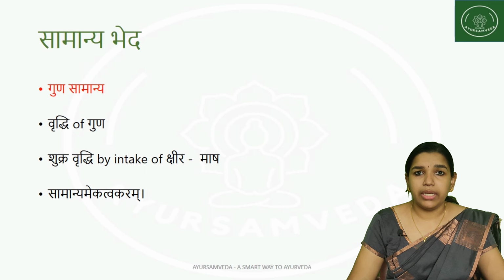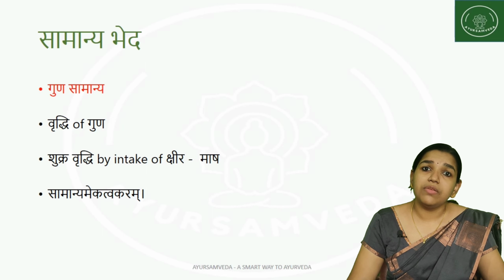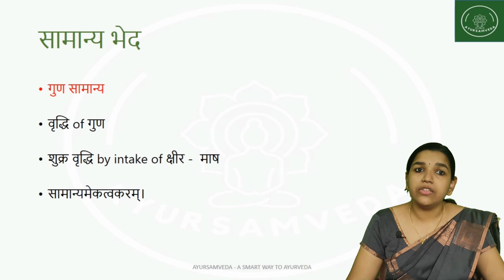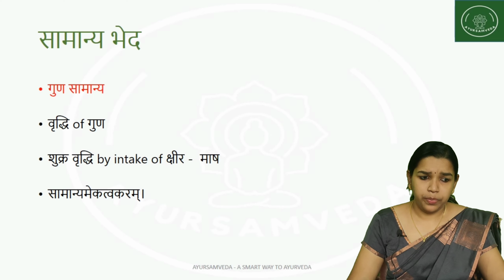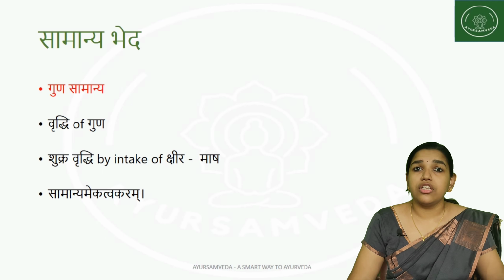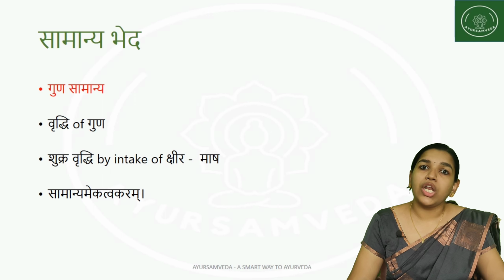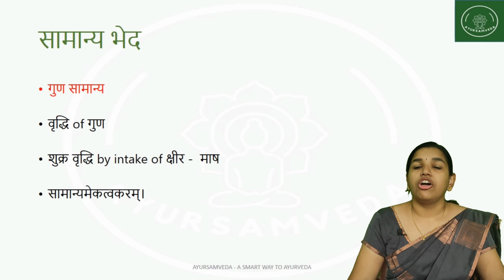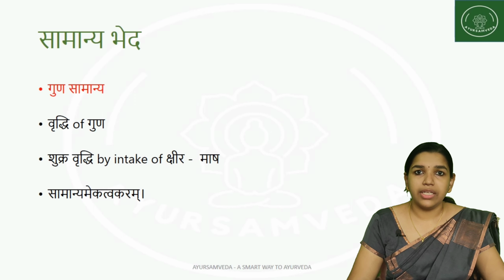Next is Guna Samanya. Here the Samanya is between the Guna, and Vriddhi is happening because of the Samanyata in the Guna. For example, for the Shukra Vriddhi, it has been stated that for the intake of Kshira, Mamsa, Masha, etc. Such Aharas which are Guru or Shita or Madhura Rasa in nature will help in increasing the Shukra Dhatu.